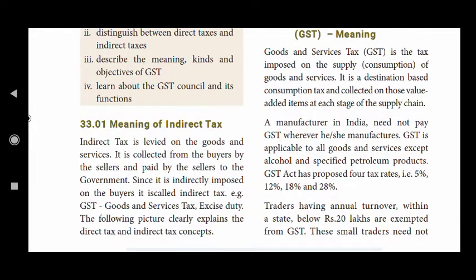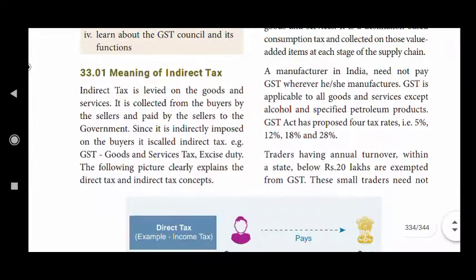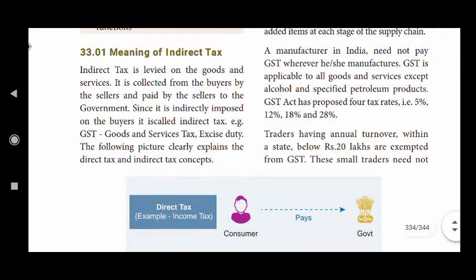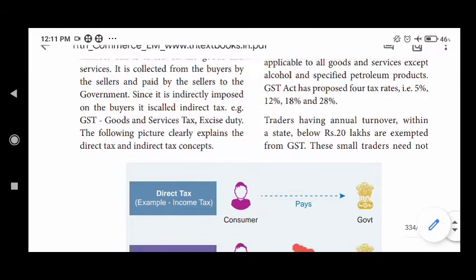That is, it is collected from the buyer, meaning the customers, by the seller, that is the shopkeeper. The seller, after collecting these taxes, pays them to the government. So it is called indirect tax, because it is indirectly imposed on buyers. GST, that is goods and service tax, excise duty, and the remaining taxes are some examples of indirect taxes. The following pictures clearly explain the indirect tax and tax concept.